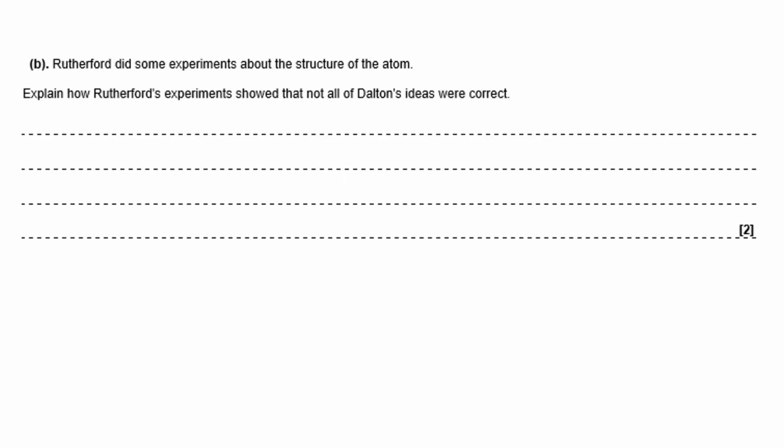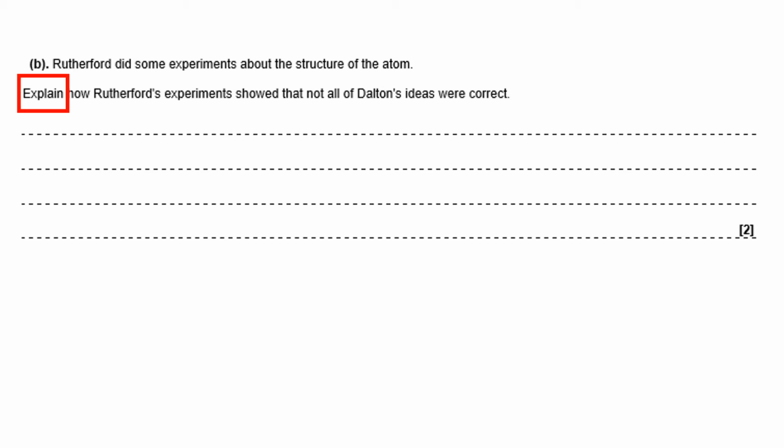So this is following on from that first question. It's part B. Rutherford did some experiments about the structure of the atom. Explain how Rutherford's experiments showed that not all Dalton's ideas were correct. Well, let's break this question down. So it says explain, that's our command word. That means we need to say something and we need to give a reason for it.